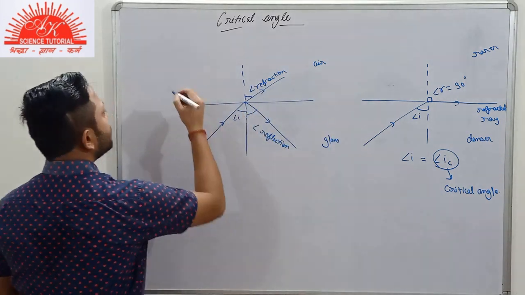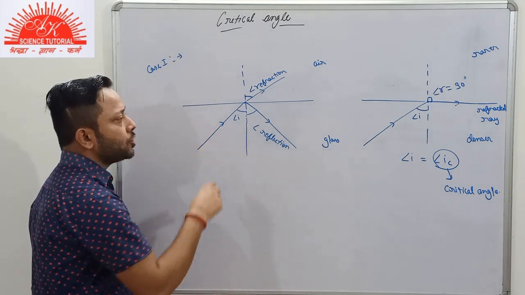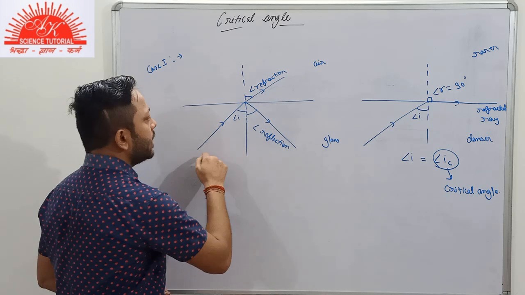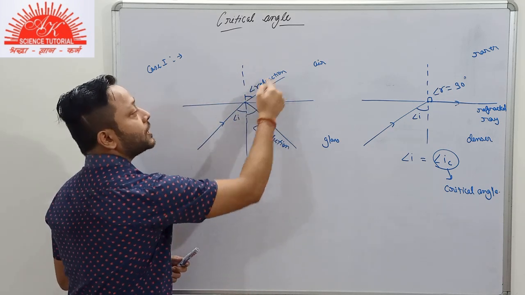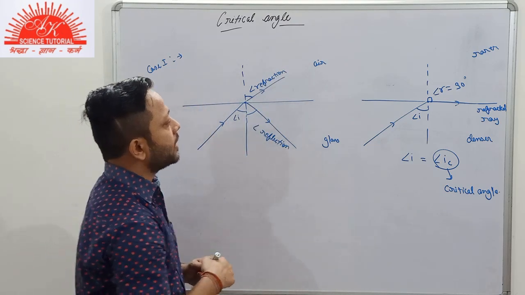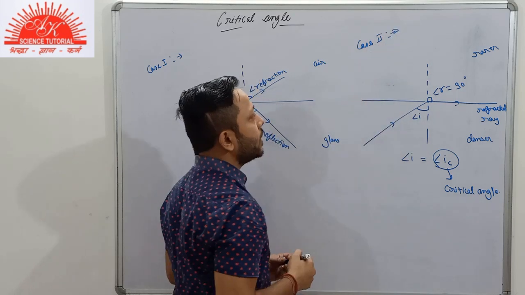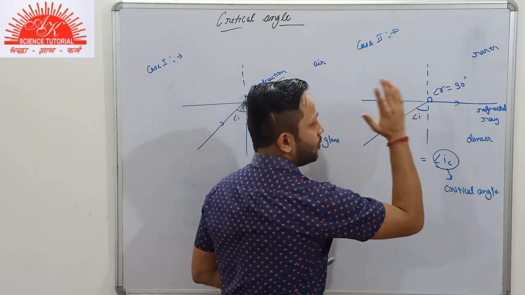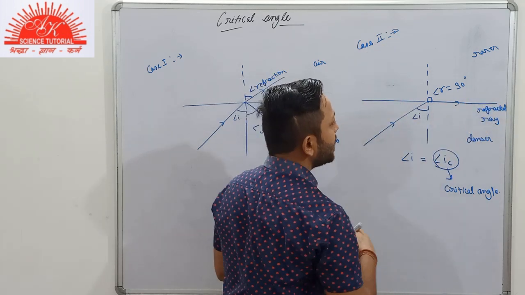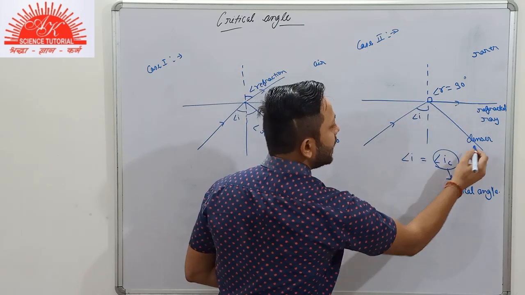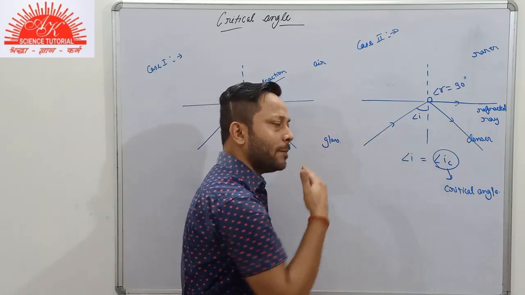So basically this was case 1, where both the phenomena are taking place. Here reflection is also taking place and refraction is also taking place. This was case 1. This is our case 2. Both the phenomena are taking place here too, that is, refraction is taking place and some part of the light ray will be reflected back in the same medium, the denser medium only.